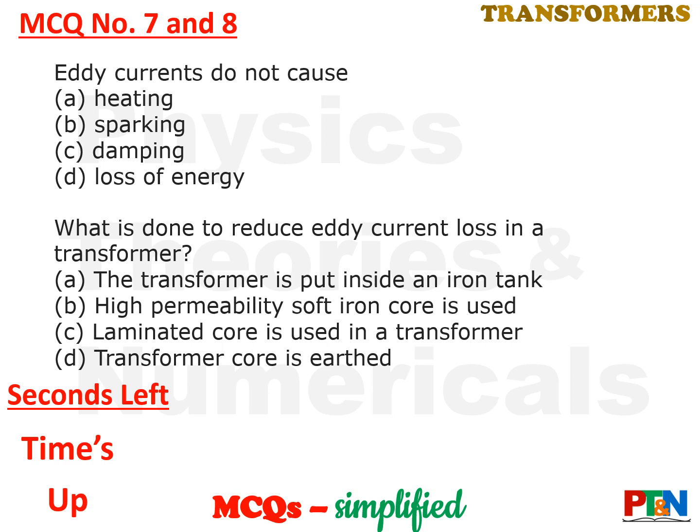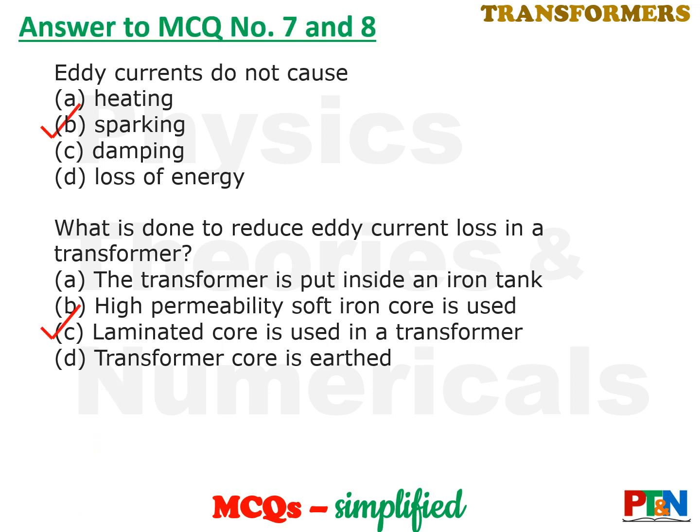Time's up. Let's see the answer. The answer to the first one is option B, that is eddy currents do not cause sparking. Number 2, to reduce eddy current loss, the transformer core is laminated, that is it is made of laminations, thin sheets, which are put together to make the core. So the transformer core is laminated to reduce eddy current.